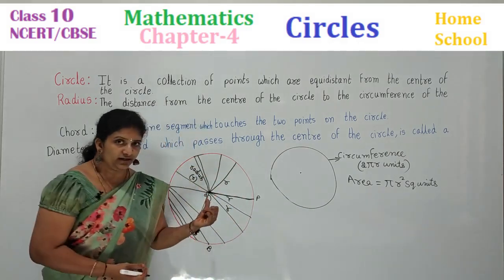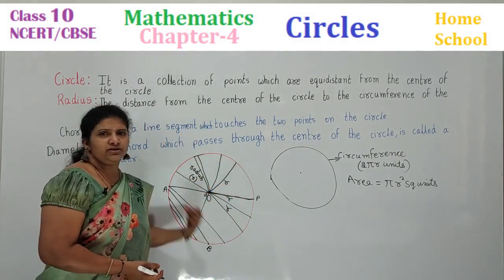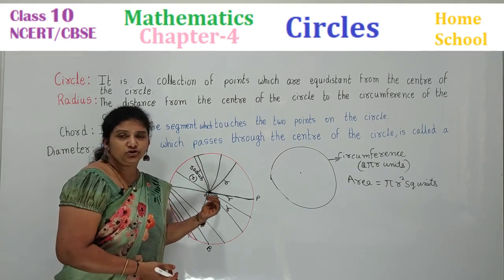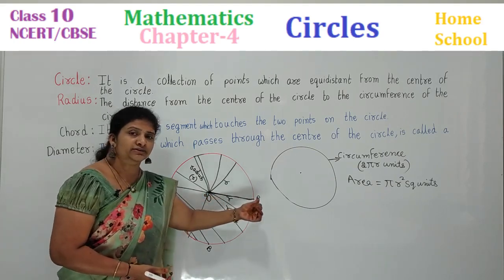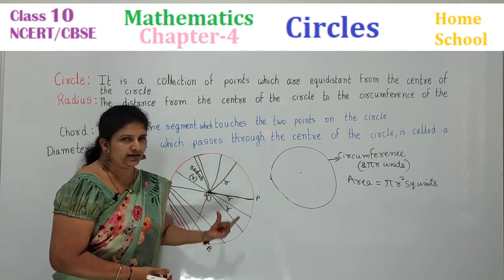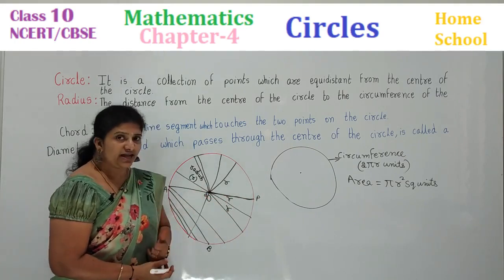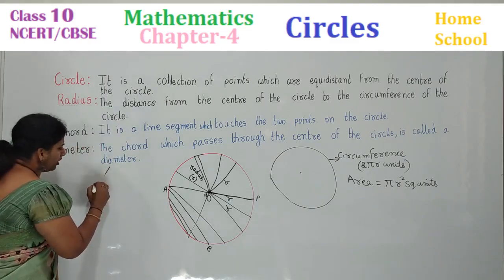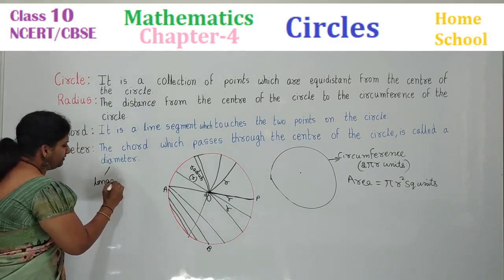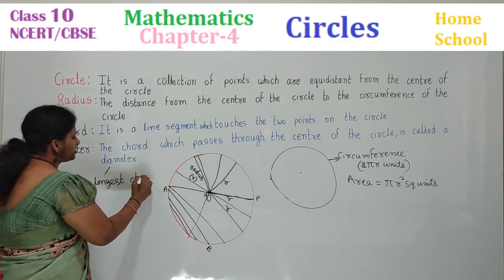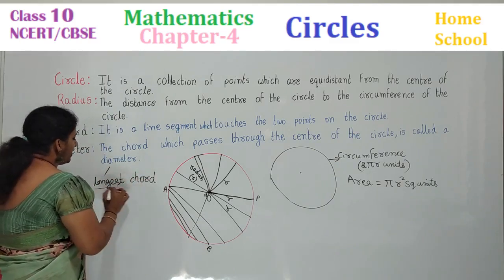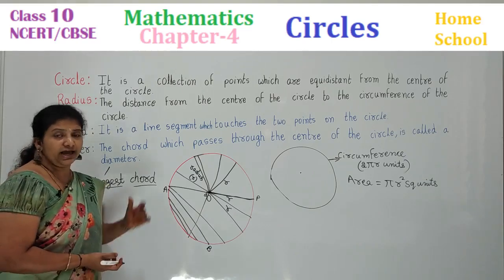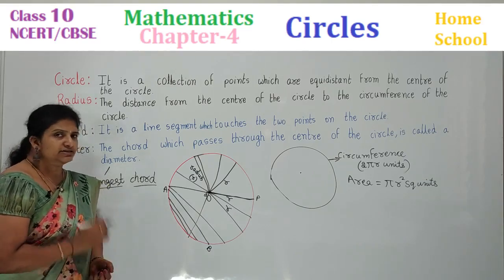And what all did we learn here? A circle is a collection of points which are equidistant from the center. Radius is a line joined from the center to the circumference of a circle. We call it a radius. And what is the diameter? Diameter is the biggest chord or the longest chord, you can say, children. The longest chord in a circle. This is a 1 mark bit they may ask you. What is the longest chord in a circle? Diameter is called the longest chord in a circle.